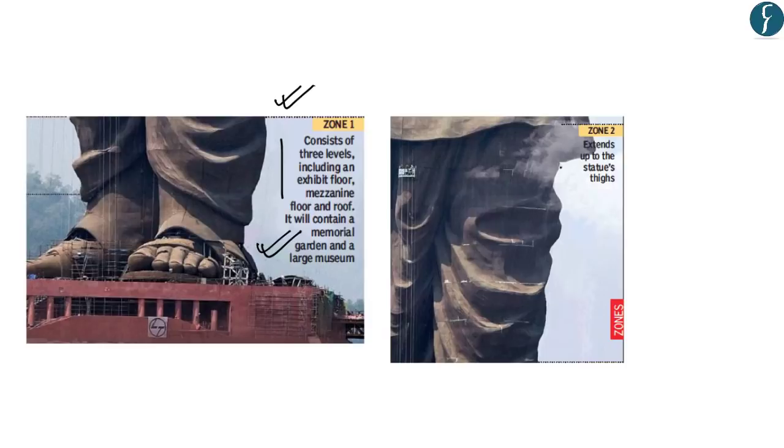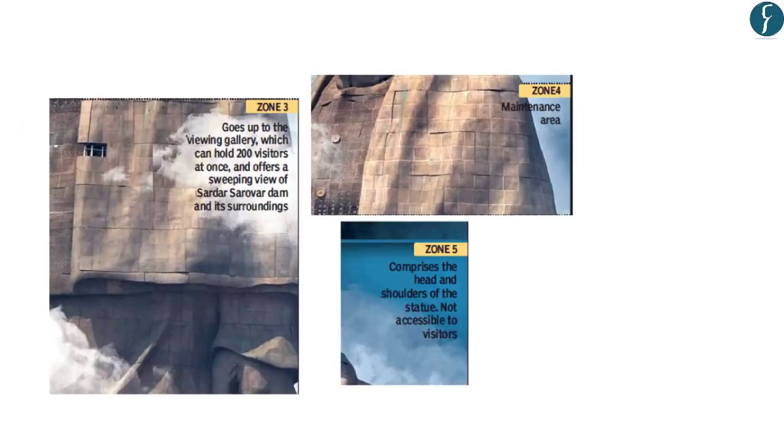The second zone extends up to the statue's thighs. The third zone goes up to the viewing gallery, which can hold 200 visitors at once. And through these viewing galleries, one can also view the Sardar Sarovar Dam. The fourth zone is the maintenance area, whereas the fifth zone comprises the head and shoulders of the statue. And this zone, that is the last zone, is not accessible to visitors.